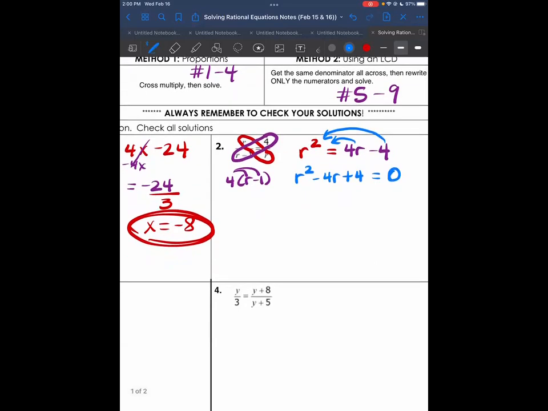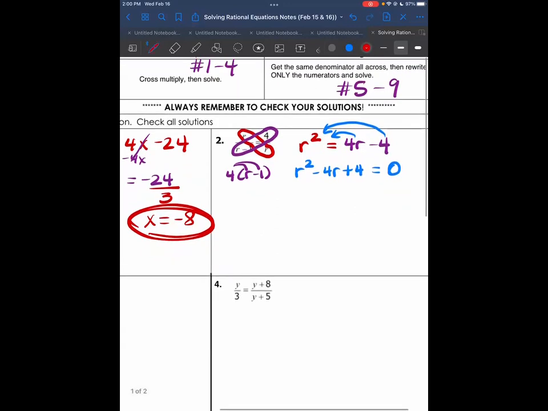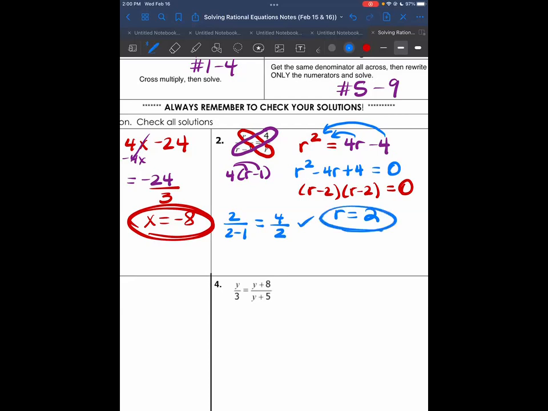By now you should see this and immediately think you should be able to do X method on this. I'm not going to show X method; you should be doing it on your paper. At this part, you get R minus 2 and R minus 2. Since both parentheses are the same, your only possible solution is 2. To plug it in, you would do 2 over 2 minus 1, just plug it in anywhere you see an R, equals 4 over 2. This should be true, and that would be your answer.